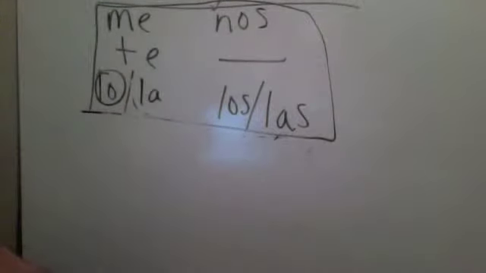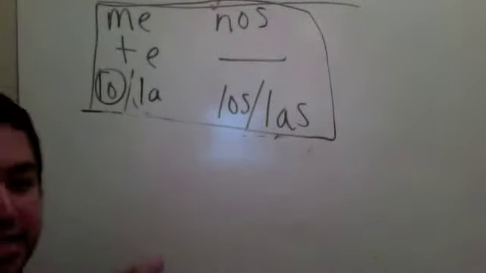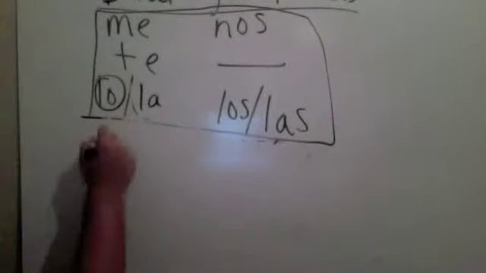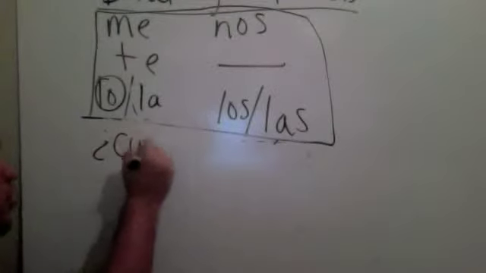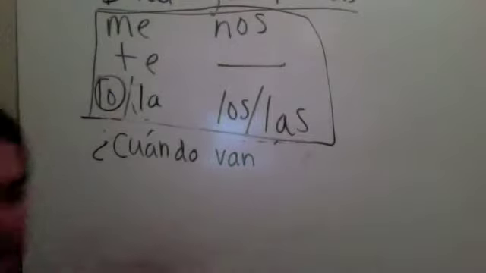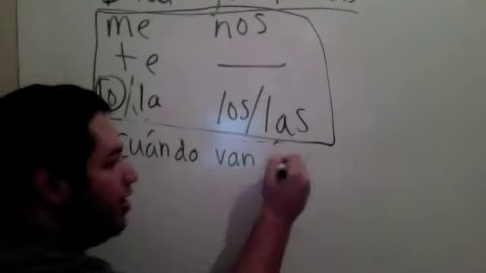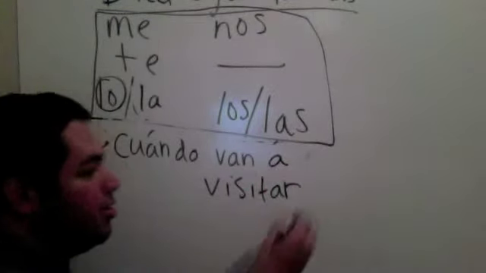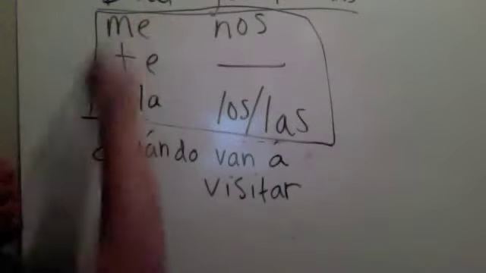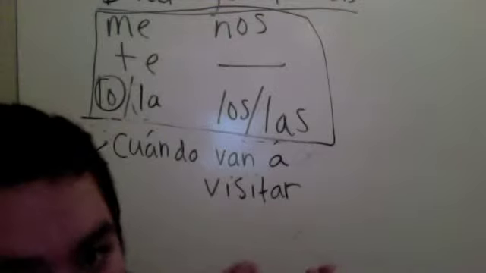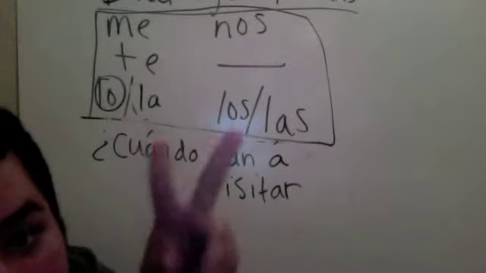How about this? You're on winter break, and you're asking your family, when are you going to visit me? When? Cuándo? Van ustedes, your parents or your sisters, your brothers, whatever, cuándo van a visitar, who? This is the one you want now. Me. Now, our options are before a conjugated verb or attached to an infinitive.